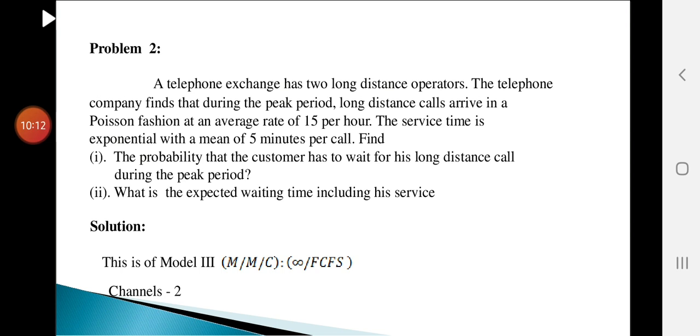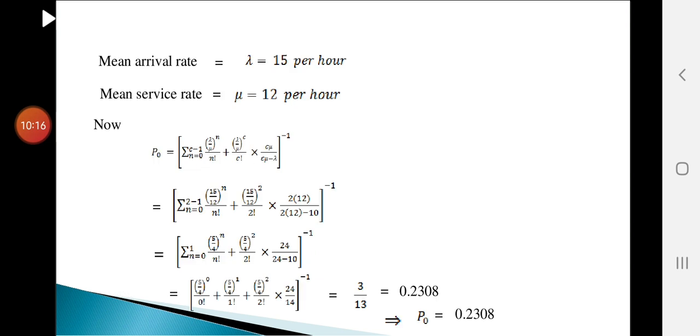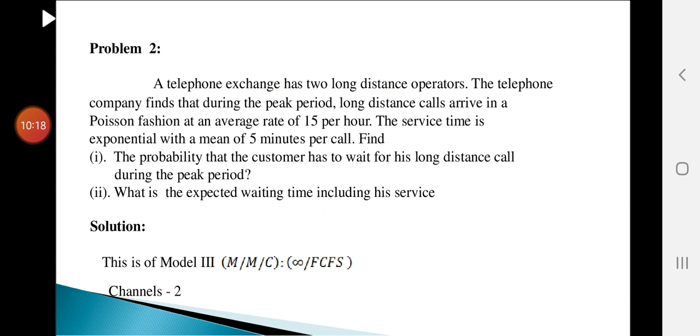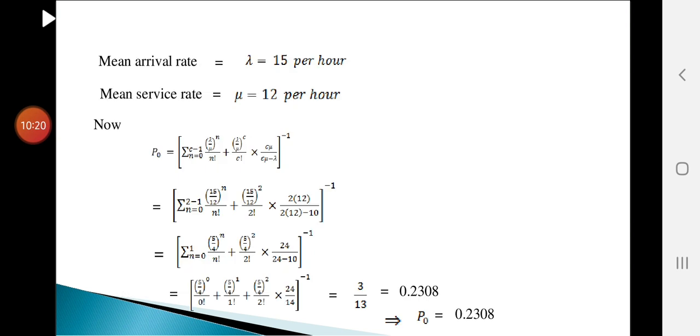Okay, solution. This is model 3. Number of channels is 2, lambda is 15 per hour, mu equal to 1 by 5 per minute, so 1 by 5 into 60 is 12 per hour. Same formula for P naught, which we have already seen: summation n equal to 0 to c minus 1 of (lambda by mu) whole power n by n factorial, plus (lambda by mu) whole power c by c factorial into c mu by (c mu minus lambda), to the whole inverse.